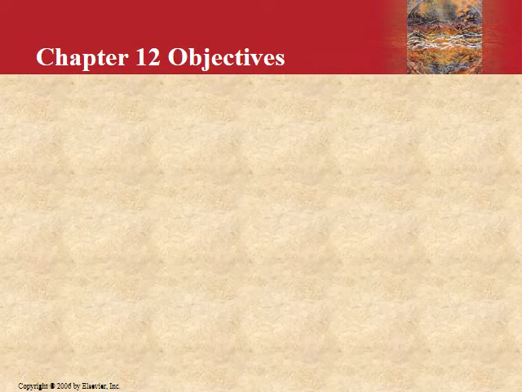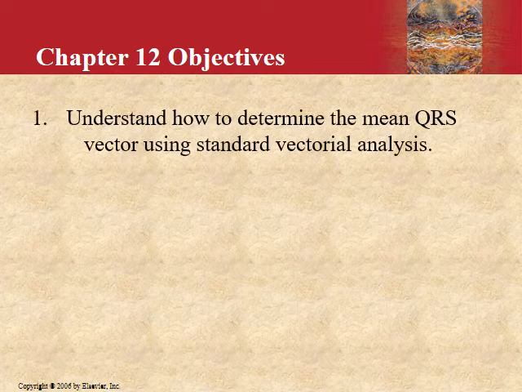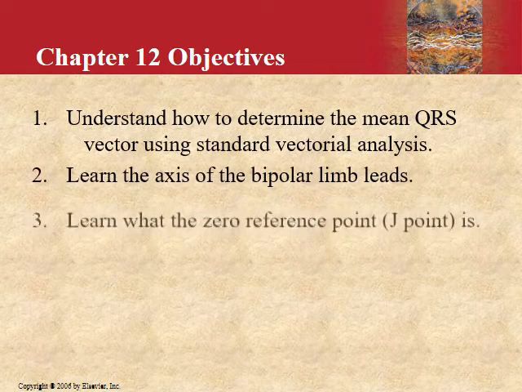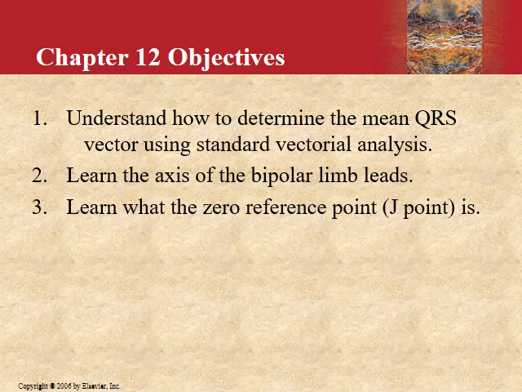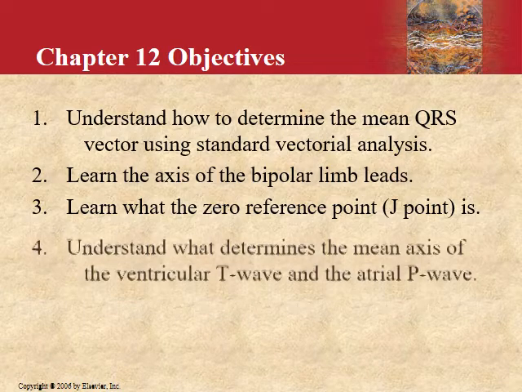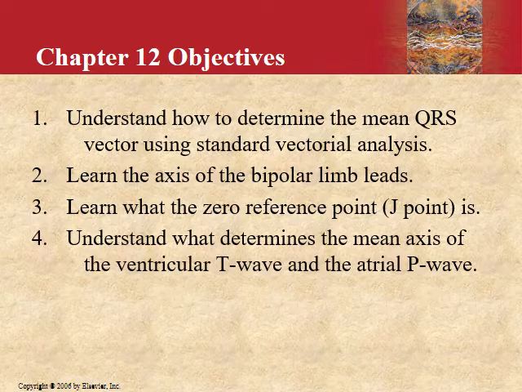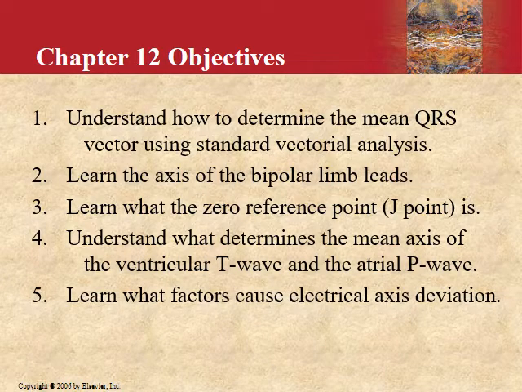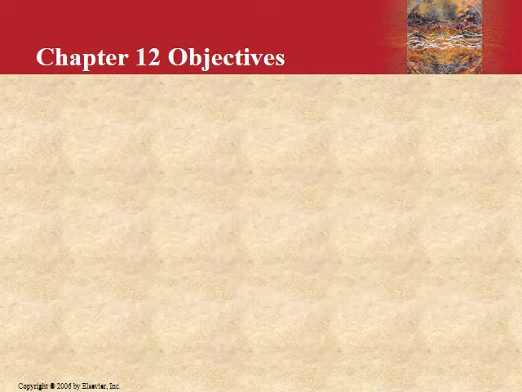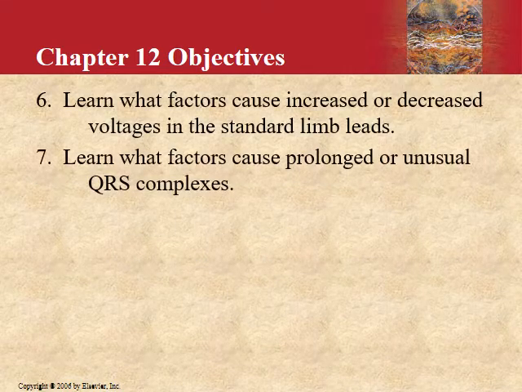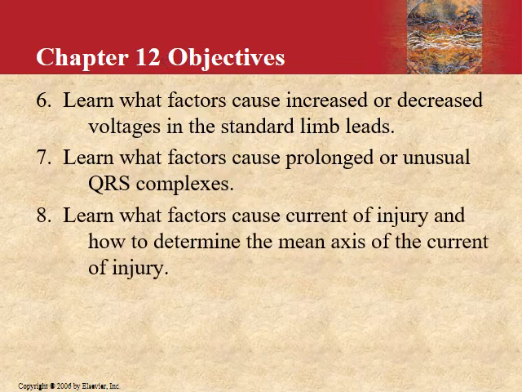We're over with the T wave and towards the end of our lecture. So these are the objectives. Understand how to determine the mean QRS vector using standard vectorial analysis, learn the axis of bipolar limb leads, learn what the zero reference point, the J point, is, and understand what determines the mean axis of the ventricular T wave and the atrial T wave. Also, what factors cause increased or decreased voltages in your different limb leads and prolonged or unusual QRS complexes, and the factors that cause current of injury and how to determine the mean axis of the current of injury.